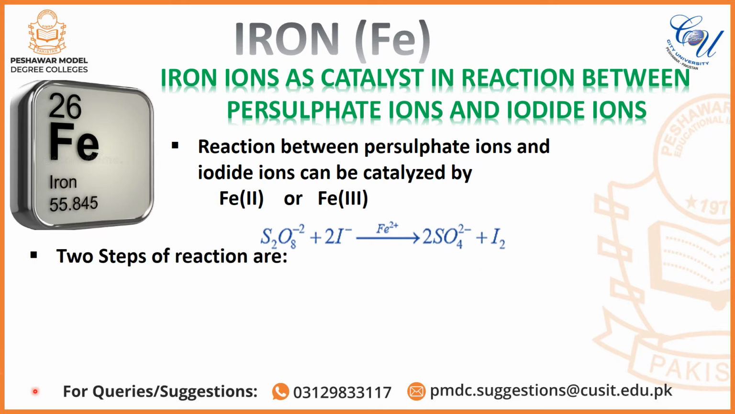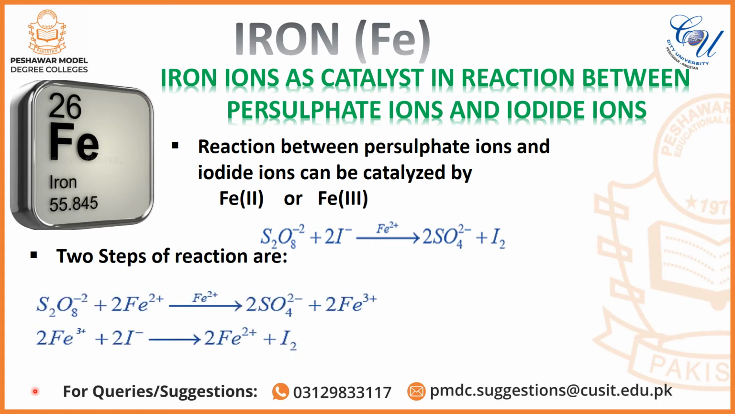If iron 2 is used as catalyst, the reaction takes place in these two steps, where persulfate ion first reacts with iron 2, which is the catalyst, forming sulfate ions and iron 3 ions. These iron 3 ions react with the iodide ions, forming iron 2 and iodine.